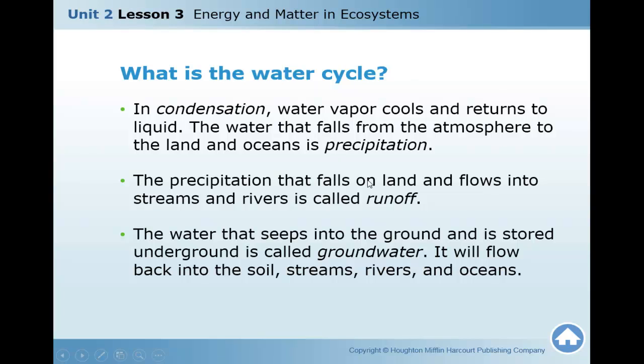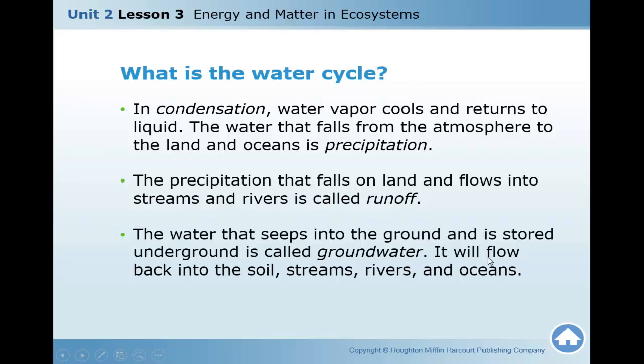The precipitation that falls on land and flows into streams and rivers, we call runoff. The water that seeps into the ground and is stored underground is called groundwater.